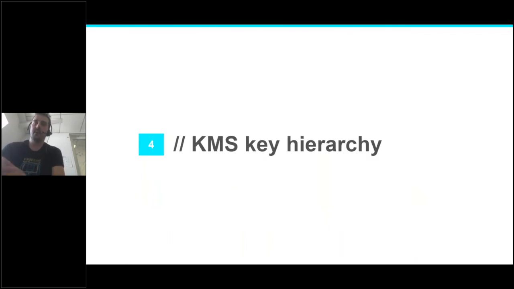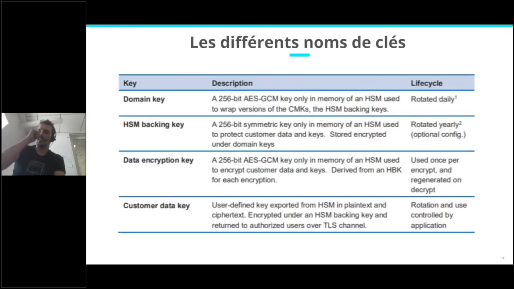I have started to talk about different keys, and now it's time to put your seatbelts on because we'll talk about key hierarchy, and it's usually the part when you start having a headache. So yeah, let's dive in. There are 4 keys that you need to keep in mind to understand how KMS is protecting your data and your keys. The first one, we already saw it, is the domain key.